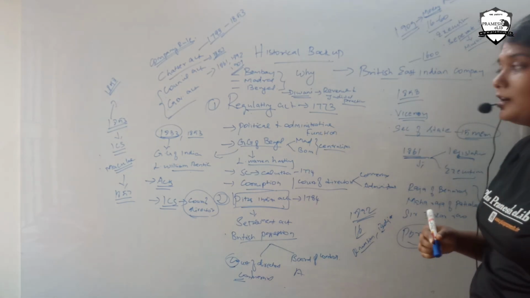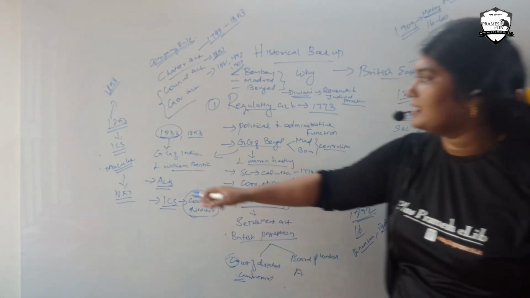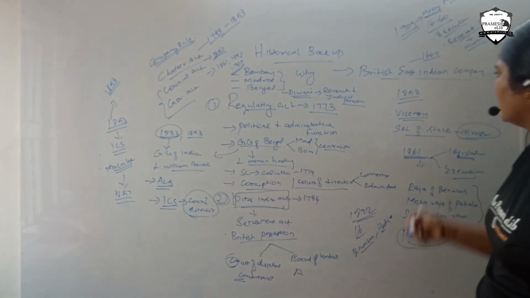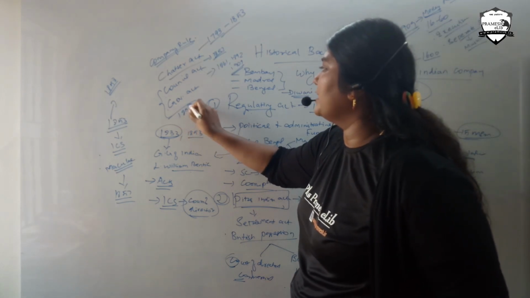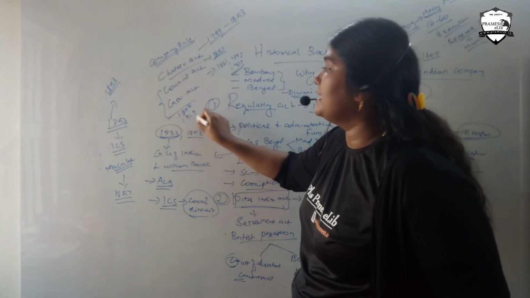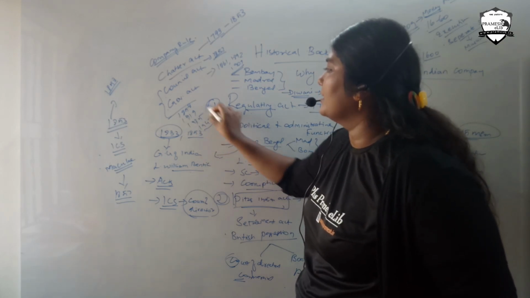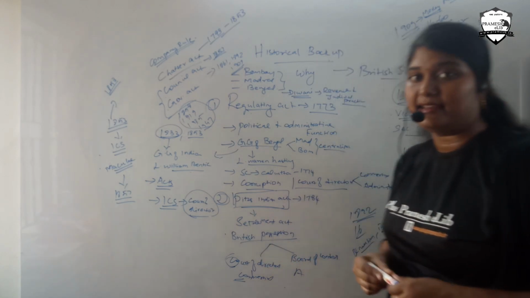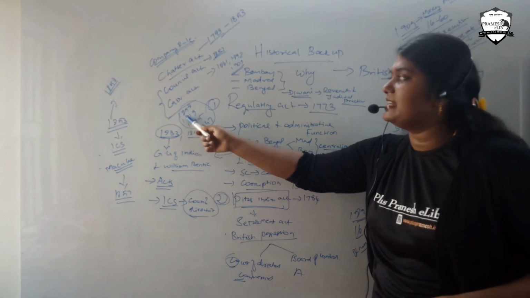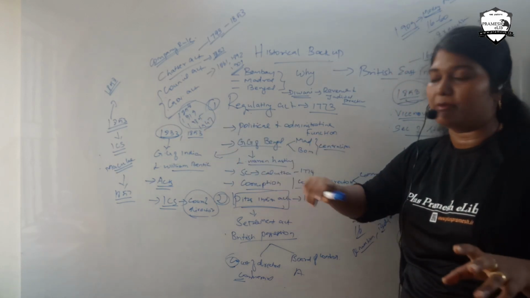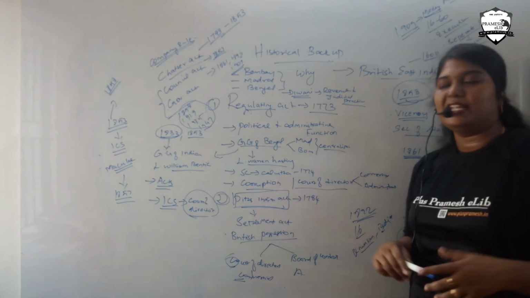Now we can move on to the Government Act. So Government Acts are various. Here we have discussed the 1858 Government Act. The Government Acts are the 1858 Government Act, the 1919 Government Act, the 1935 Government Act, and the 1947 Government Act. You should be clear that 1858 is the first Government Act. Then we have the 1919 Government Act, then the 1935 Government Act, then the 1947 Government Act, which is nothing but freedom for the Indian people.